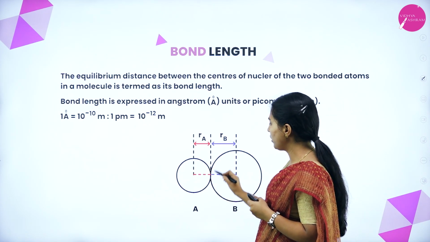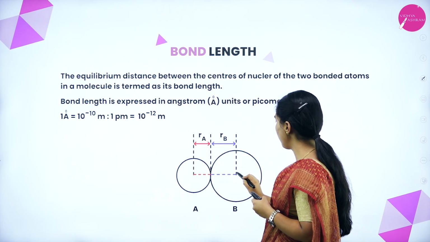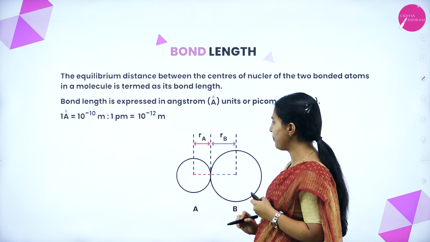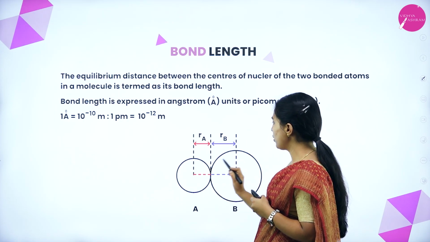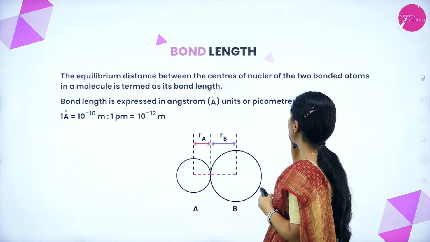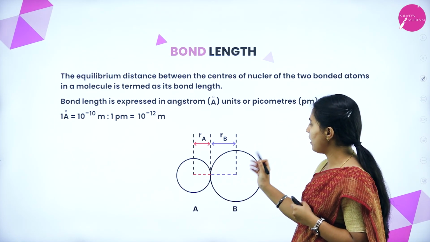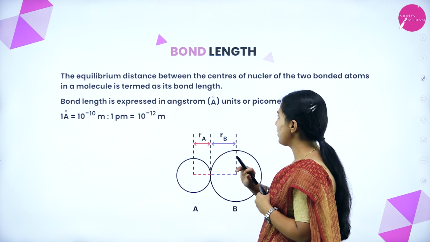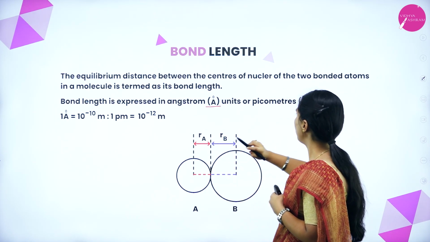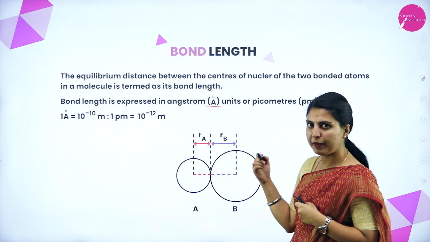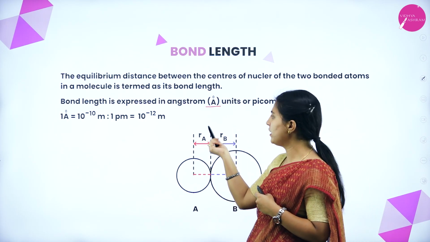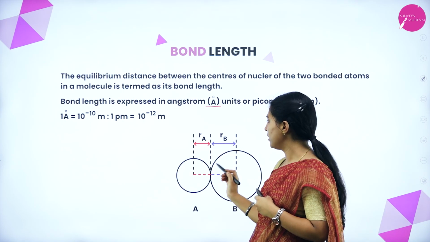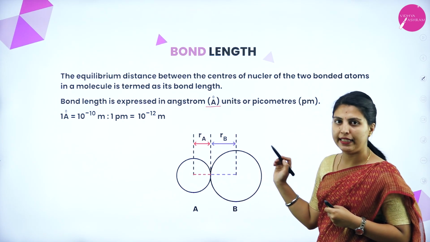See, this is one molecule, here one nucleus will be there, and here another nucleus will be present. Between these two is the bond distance, okay, this is called bond length. Bond length is expressed in angstrom unit or picometer. Angstrom is 10 to the power of minus 10, picometer is 10 to the power of minus 12. This is overall bond length.